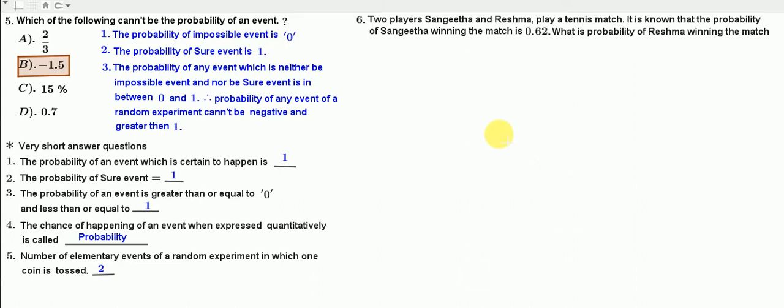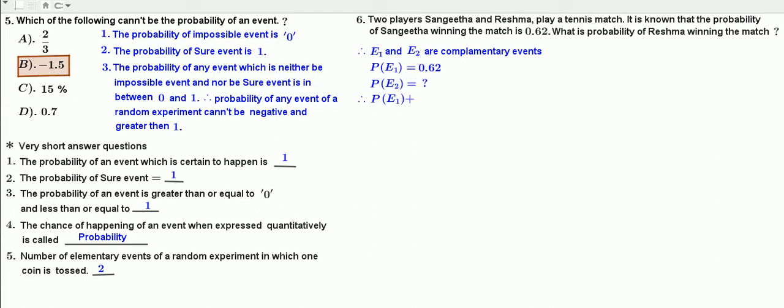Let E1 be the event of winning the match by Sangeeta and E2 be the event of winning the match by Reshma. Here the match is being played between Sangeeta and Reshma. These two are mutually complementary events. Therefore, E1 and E2 are complementary events. Here P of E1 is equal to 0.62. We have to calculate the probability of event 2.